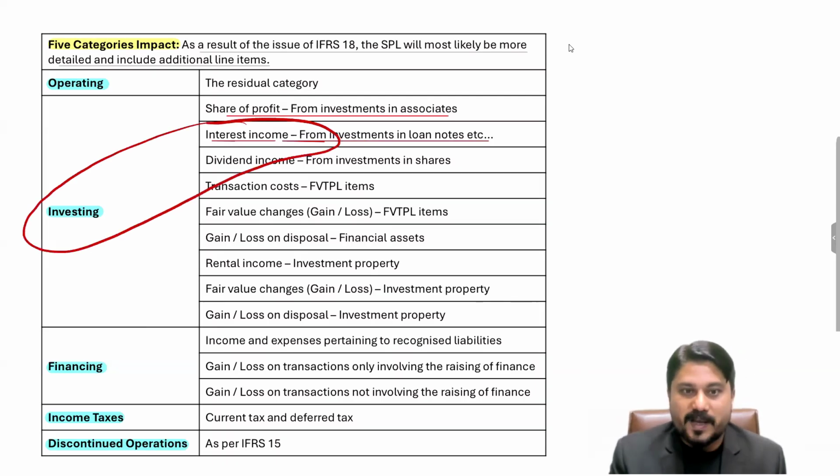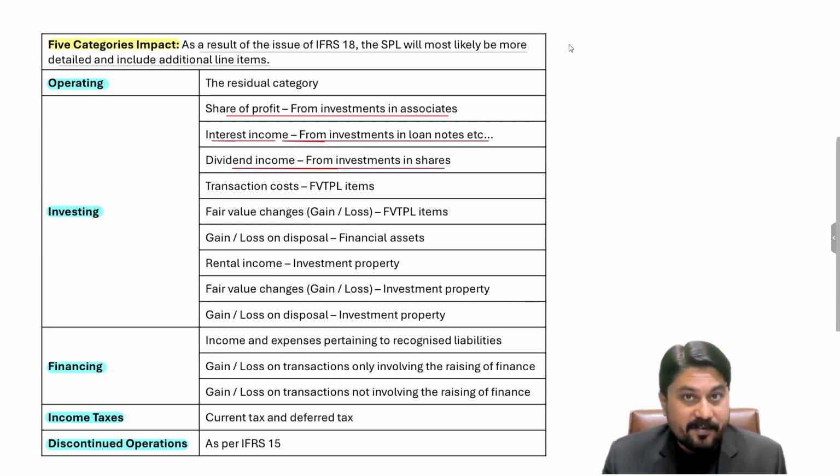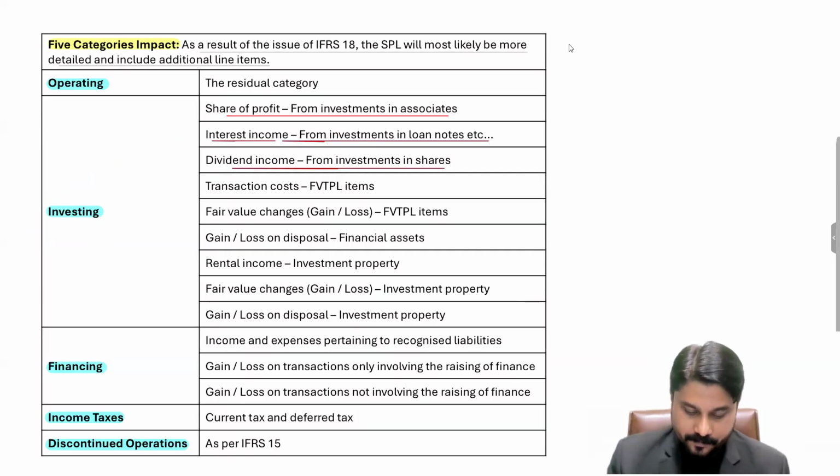So any income and expenses pertaining to investments will be reported in the SPL under the heading of investing category. If you have invested somewhere in shares, on shares you will get dividend. So investment in shares is an investment, and any income and expense pertaining to that investment is part and parcel of the investing category in the SPL.